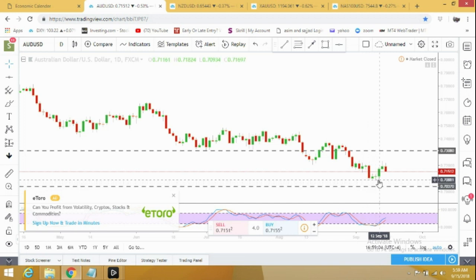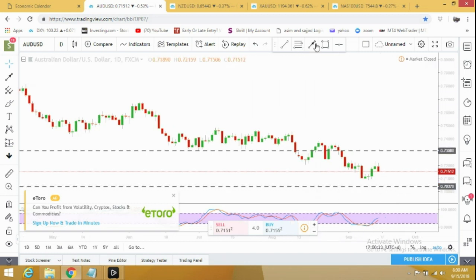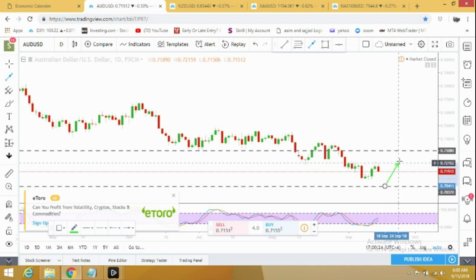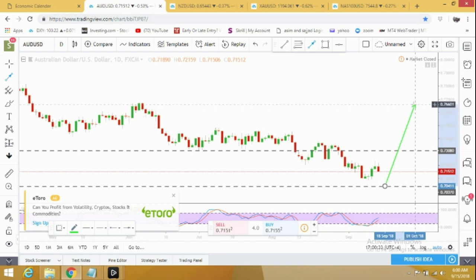We will see how it looked on a daily time frame, and here you can see from Monday it did well. It went up all the way. From here it looks like it's ready to drop further to 0.7037 first, and then from here it will be ready for a very big correction. If it goes for a bigger correction, I'm targeting initially 0.7353 and then 0.7480 and even 0.7660 in the long term.